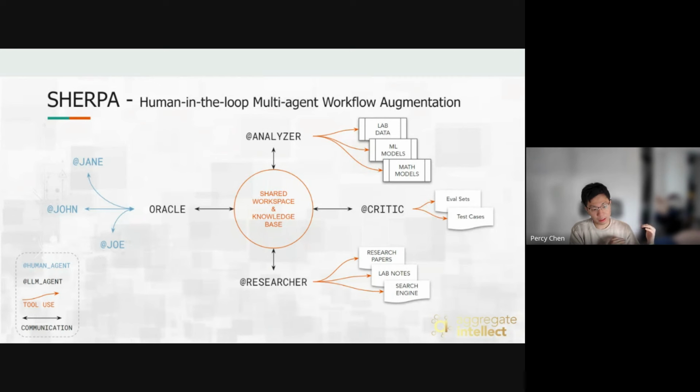Currently in Slack, Sherpa only has this question answering agent that tries to answer the question you ask it. But what we are building is a multi-agent framework where there will be analysts and researchers doing different types of tasks, depending on what kind of task you ask. Of course, they rely on different types of tools and external data in order to answer the question.